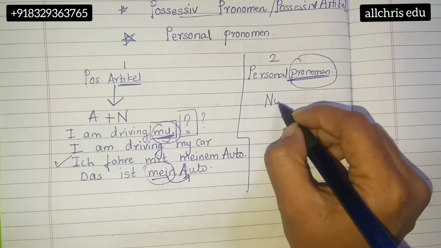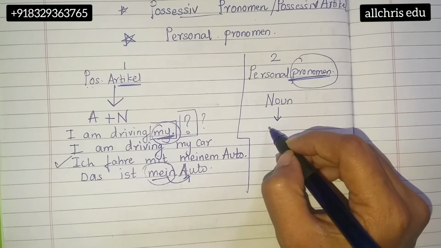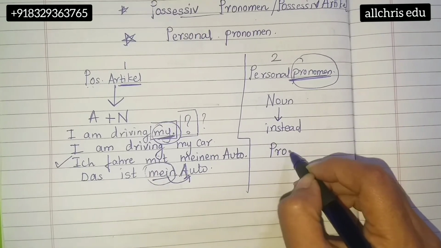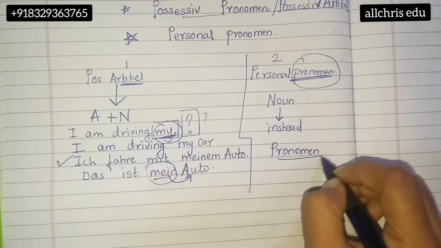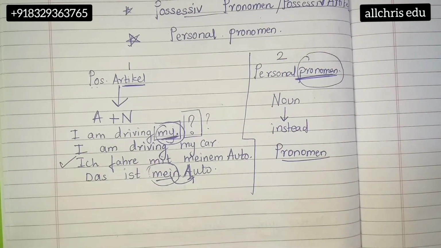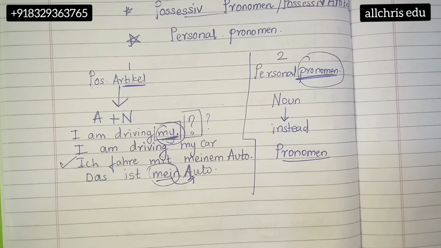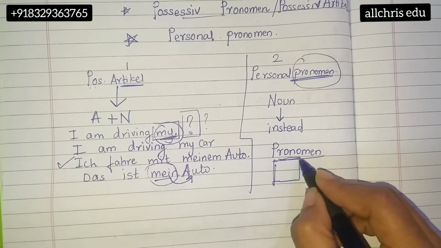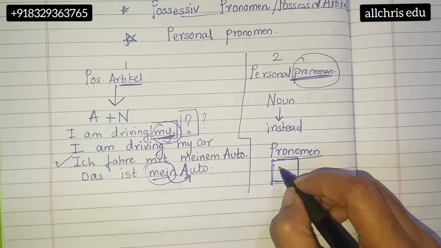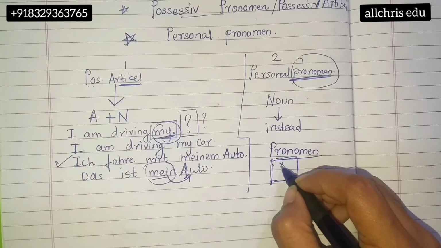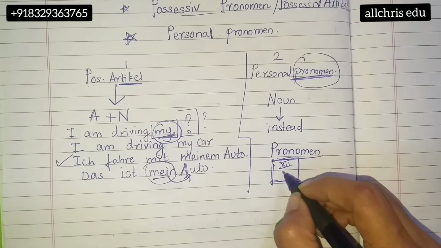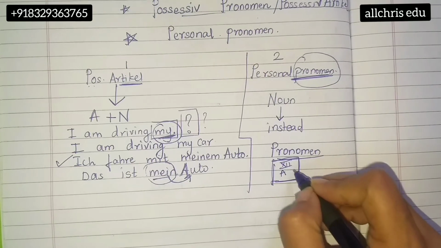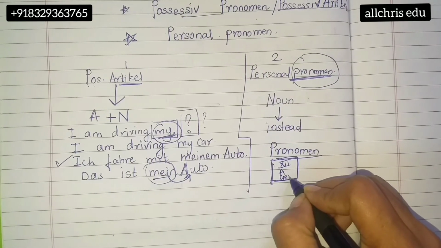When I say instead of a noun, it means either a noun will come or a pronoun will come for it. I'll give you one example. This is your class. I can call it 12th A, for example. In this 12th A class, a German lecture is taking place.